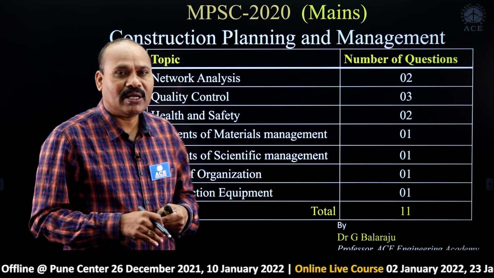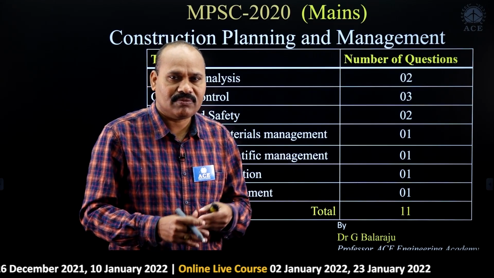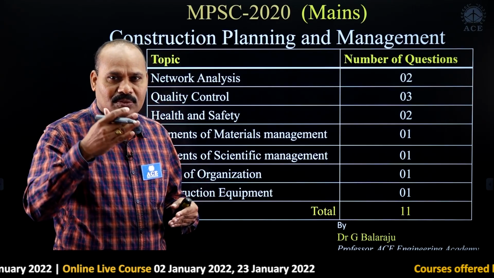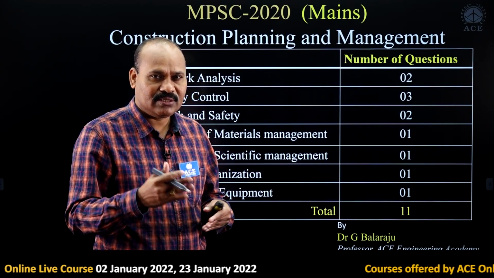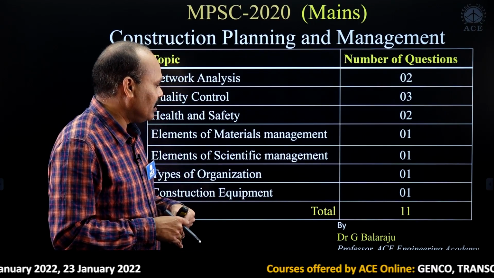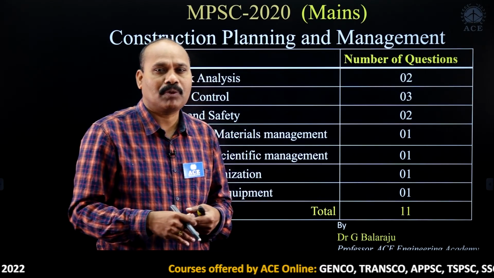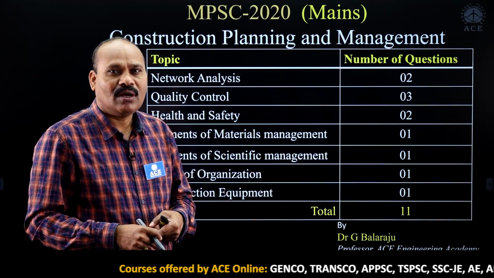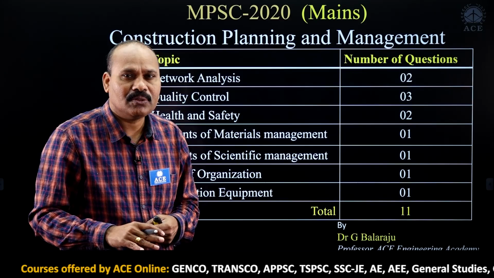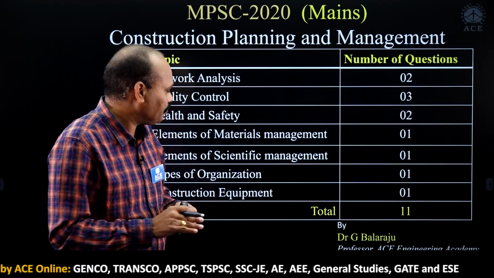Under elements of materials management, that is inventory related, what is the basis for a particular classification, like usage? So SDE, VED, ABC, such kinds of classifications. Next, elements of scientific management. Under this, we had a question: Henry Fayol proposed 14 principles, so which are related to Fayol's concepts.